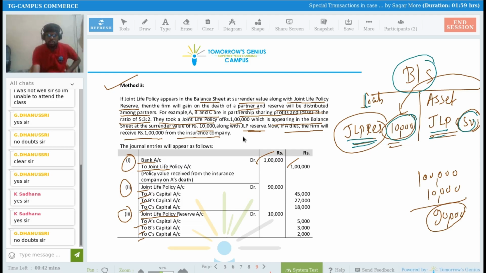Right? Same, sir. So the value at which you have recorded joint life policy in the balance sheet, for that much of amount you have recorded reserve also.